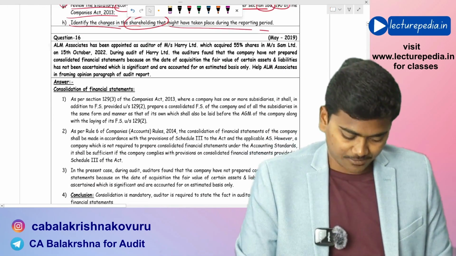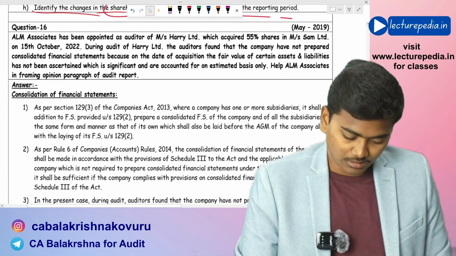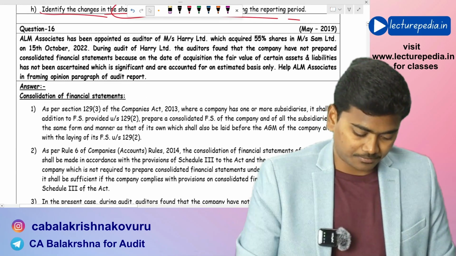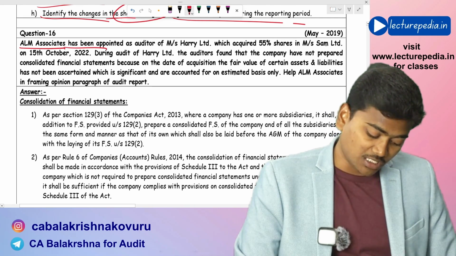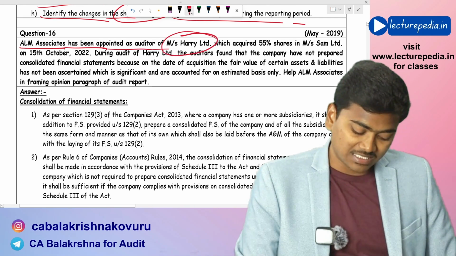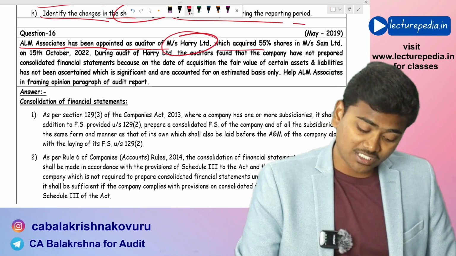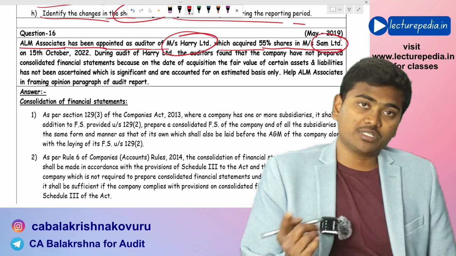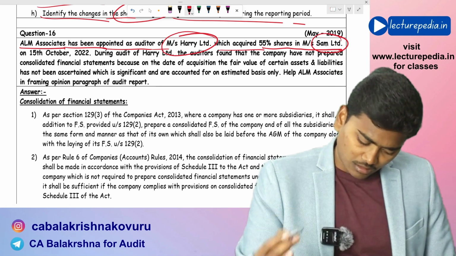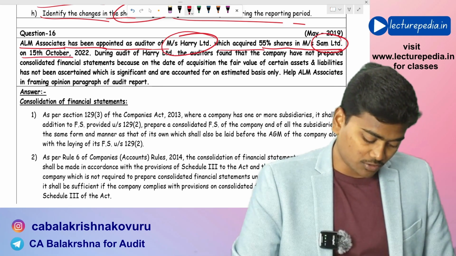Okay, next. Question number 16. ALM Associates has been appointed as auditor of Messrs. Harry Limited, which acquired 55% shares in Sam Limited. That means Sam Limited is a subsidiary of Harry Limited on 15th October 2022.